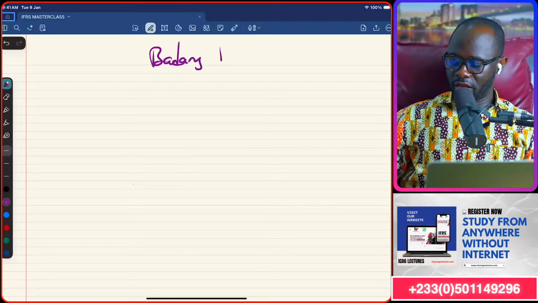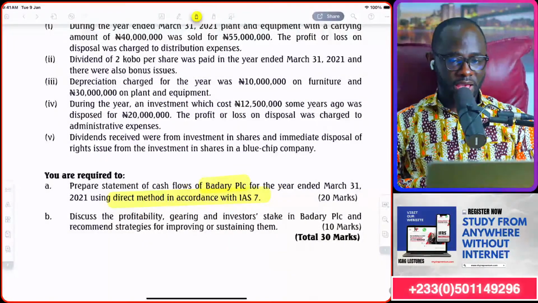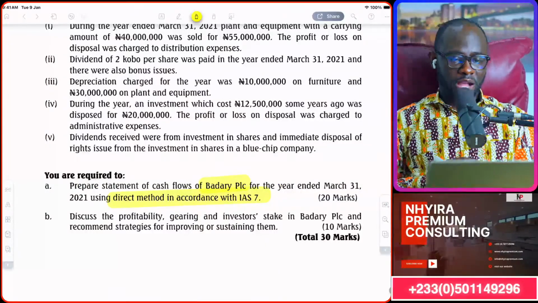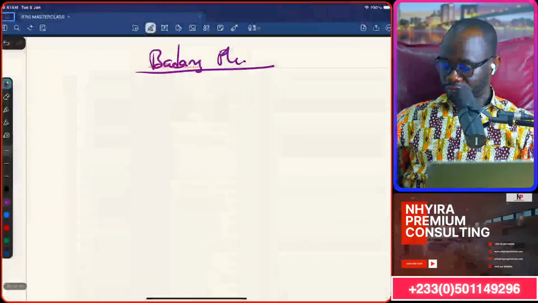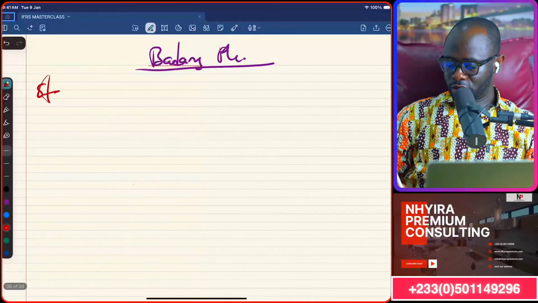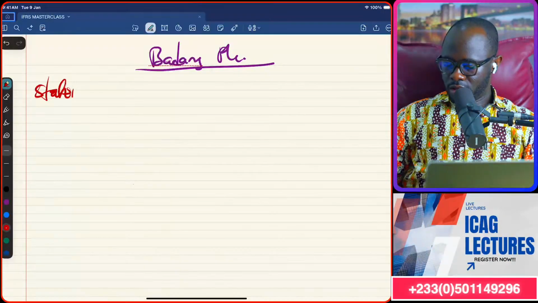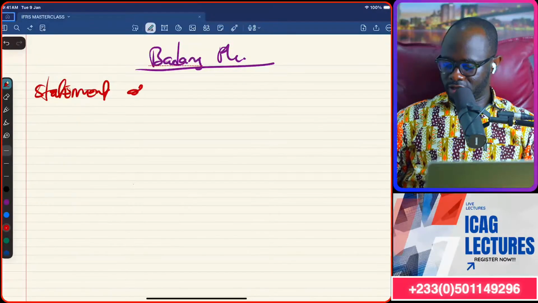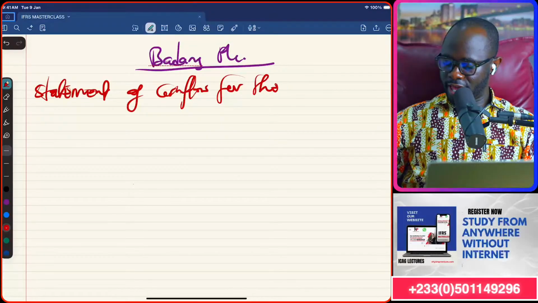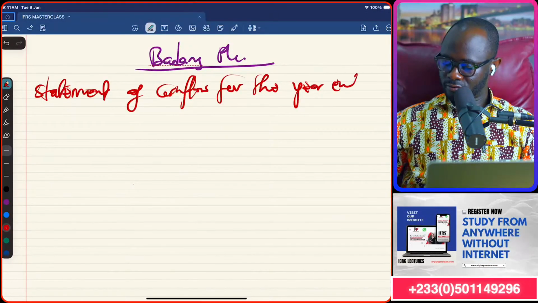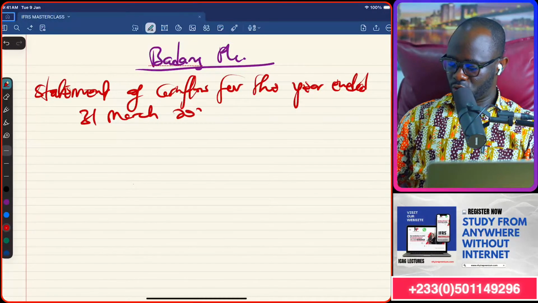So Badari PLC. The requirement of the question is for us to prepare the statement of cash flow for the year ended 31st March 2021. So statement of cash flow, for the year ended 31st March 2021.